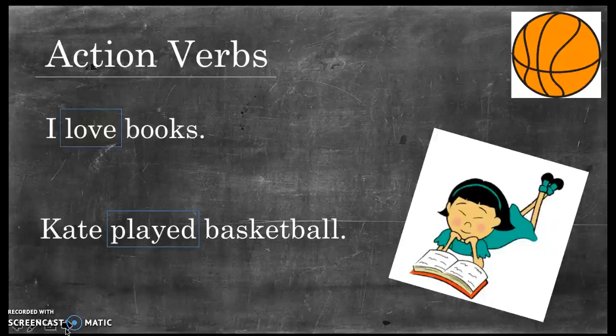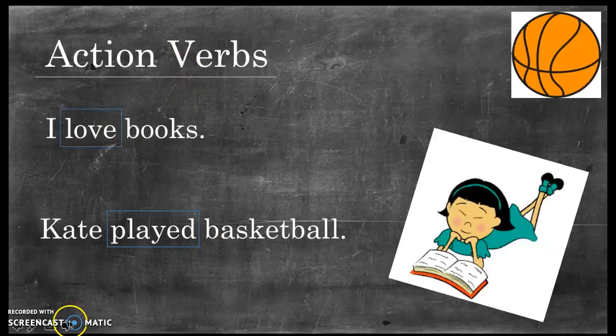So an action verb animates a sentence either physically or mentally. It basically brings a sentence to life. So let's look at this first example. I love books. Love is an action verb because it is a mental action. Even though we cannot see love, it is still an emotion. Let's look at the second example.